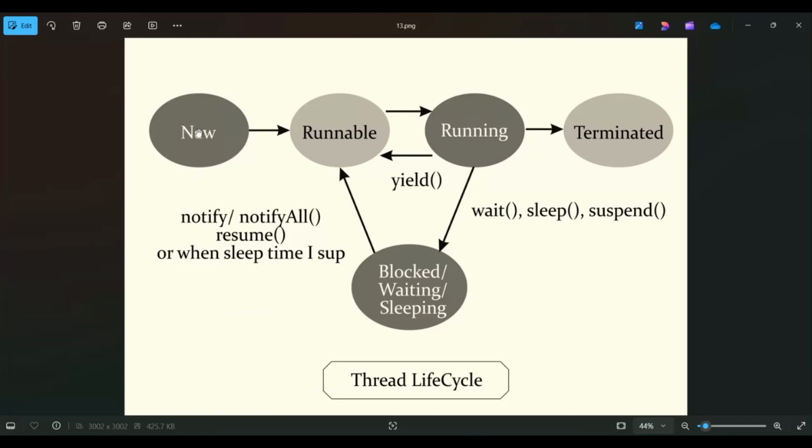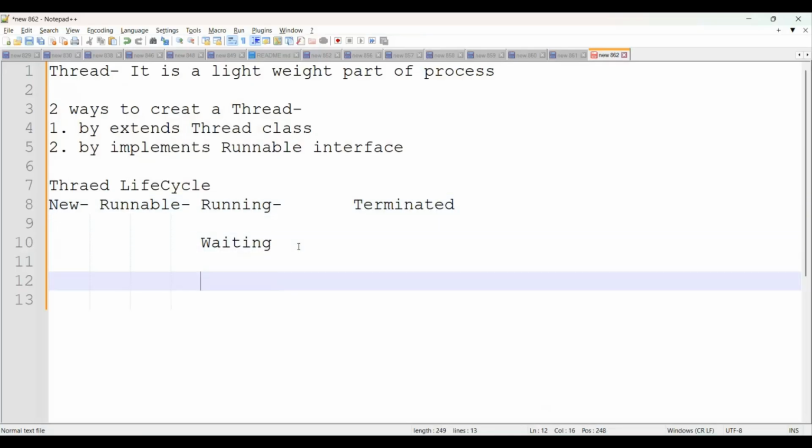Initially it is in the new state, then it will go to ready for execution, which means the runnable state. And once it comes to the running state, if any interrupt occurs, it will go to waiting. And once this interrupt is fulfilled, again it goes from waiting to ready for execution, and again it will come up to the execution state. And once execution is fulfilled, the last state is terminated. Consider it the dead state. Now coming to the next point: what is multi-threading.